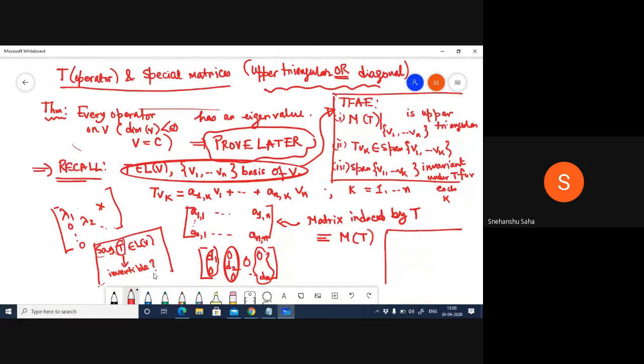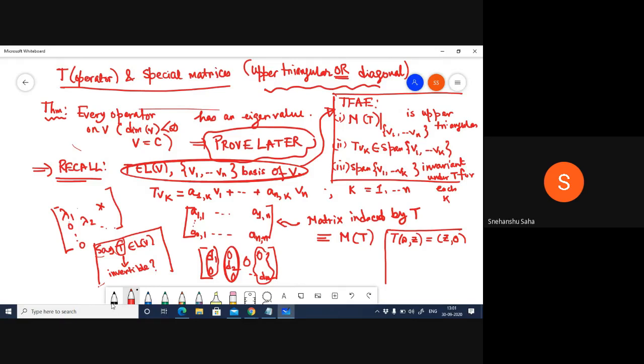Now the thing is, every linear operator may or may not have a diagonal matrix, right? That is too optimistic to expect. So just to see that, if I define an operator like this, my question is, will this give rise to a diagonal matrix?